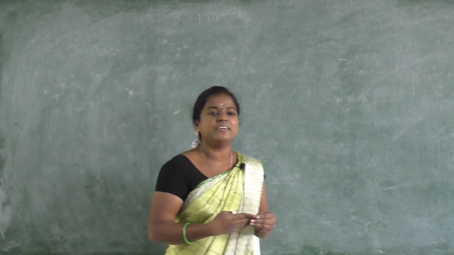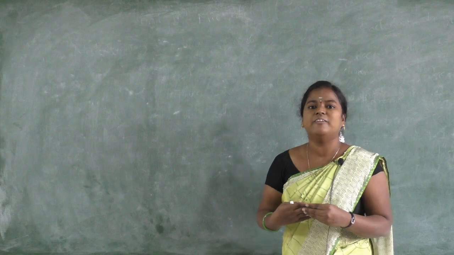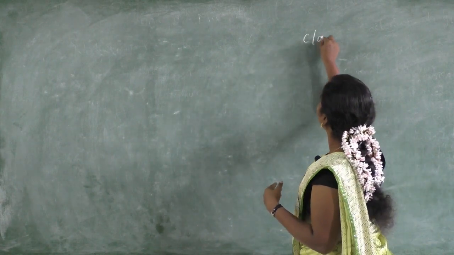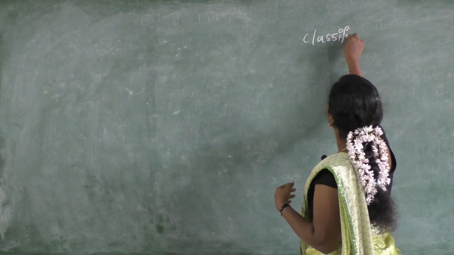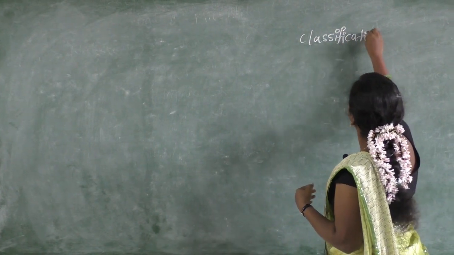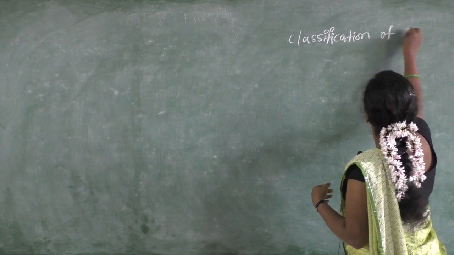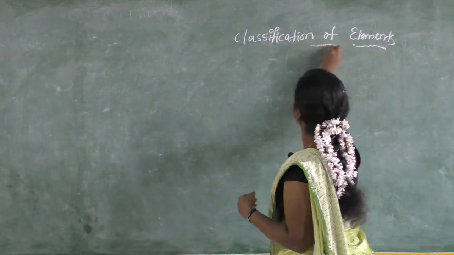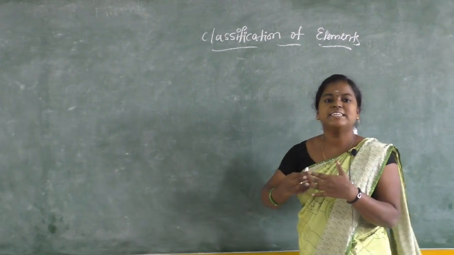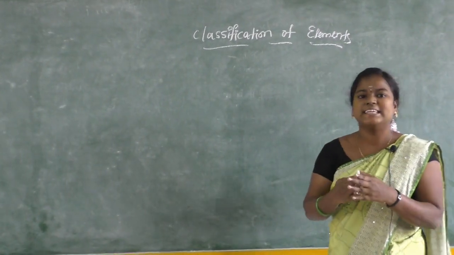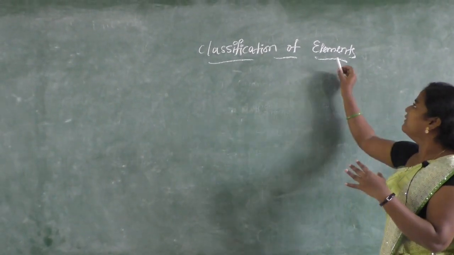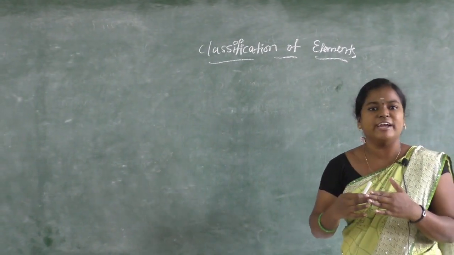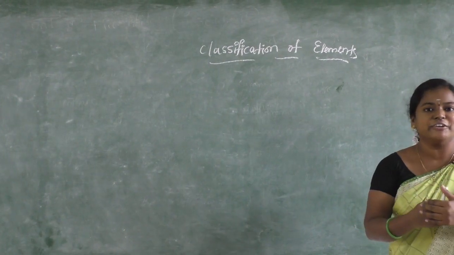Okay, let's start with what elements are, how they are classified, and how they are arranged. First, what is an element? This is a chemistry class, right? We will start with what an element is, how elements are arranged, and what pattern we follow now in the periodic table. Those are the things we are going to discuss now.